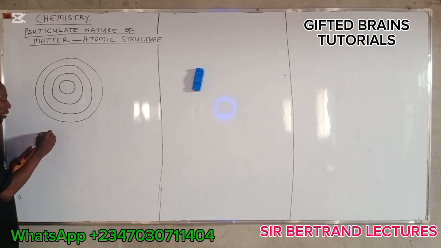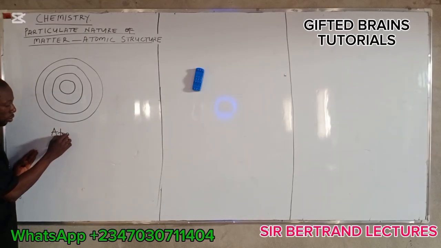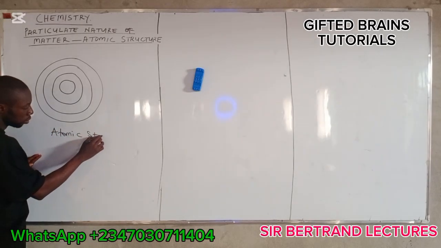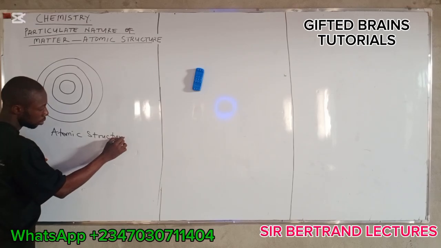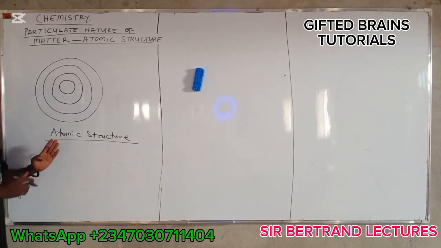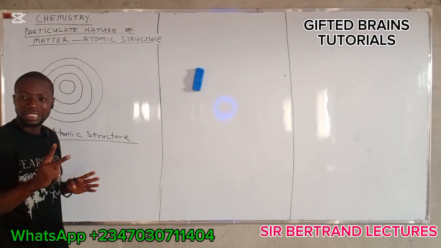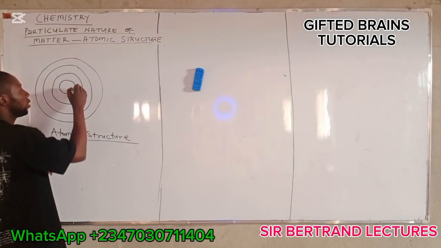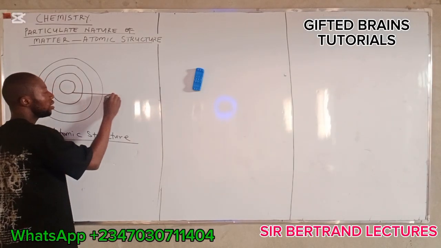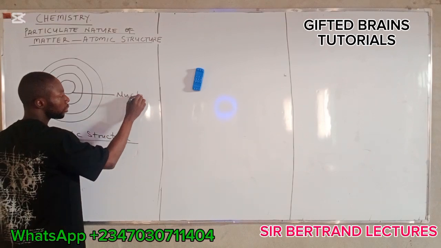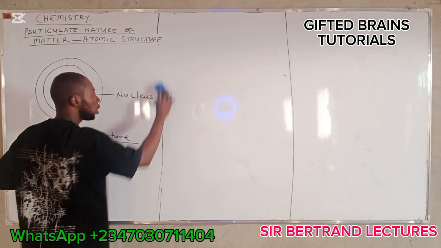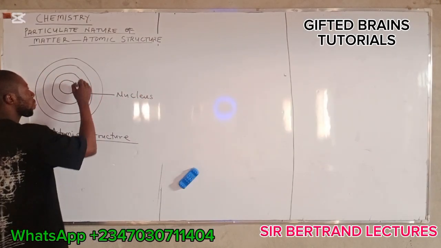Okay. This is the atomic structure. We have two main particles that make up an atom. The first here is the nucleus.